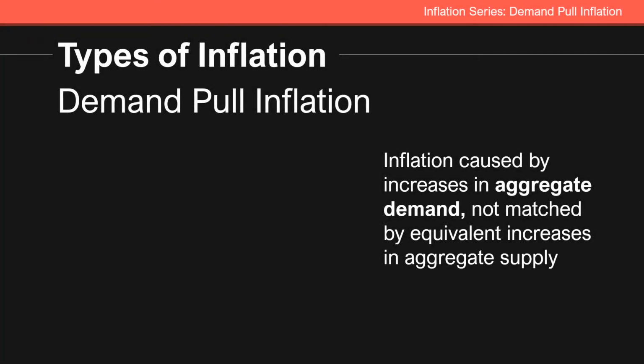Okay, hello everyone. Today's video is a very small video about a very important topic: the types or causes of inflation. One type of inflation, and one major cause of inflation, is demand pull inflation. So what is demand pull inflation? It is inflation caused by increases in aggregate demand.